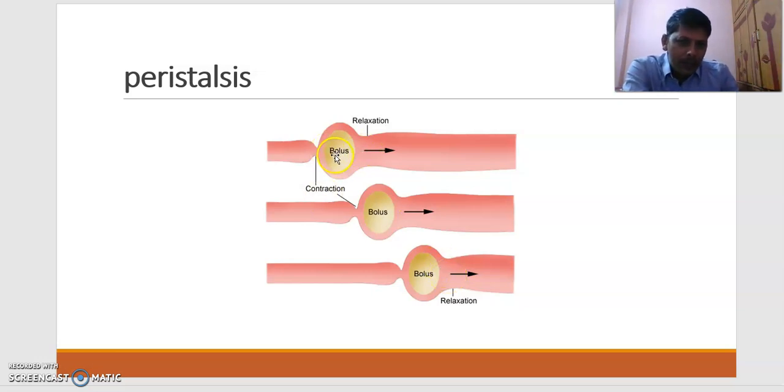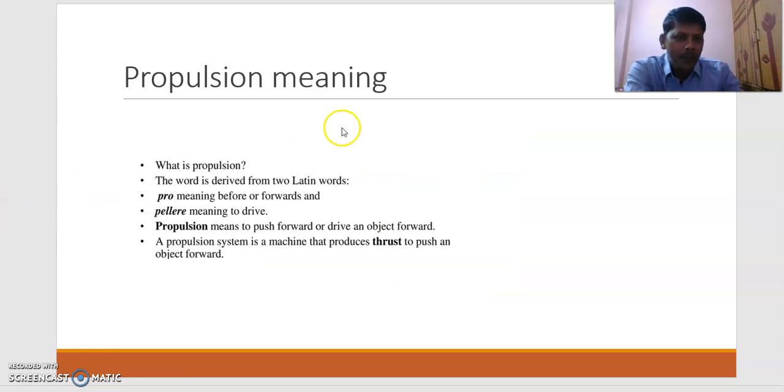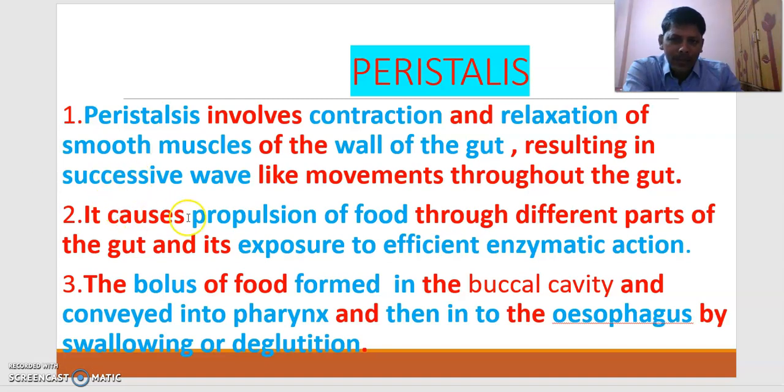As a result, the food bolus in the esophagus is propelled, that means it is moving forward because of this peristalsis. What is meant by propulsion? Here you can observe, this peristalsis causes propulsion of food through different parts of the gut.